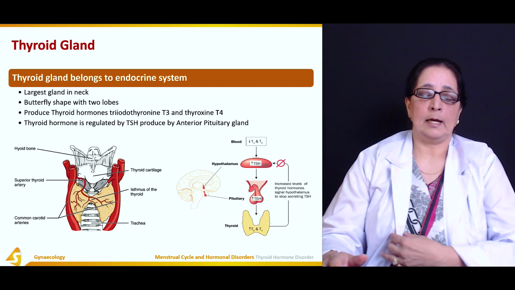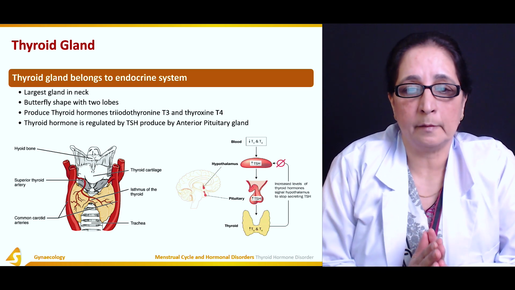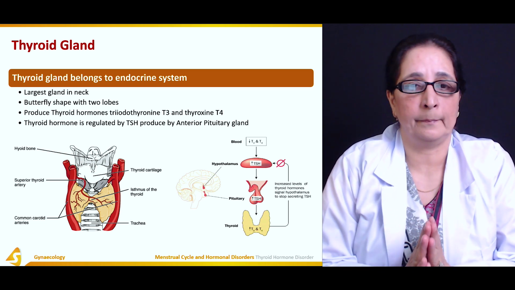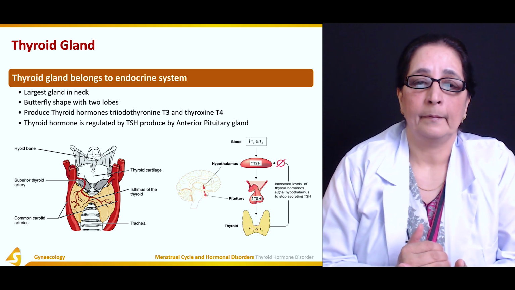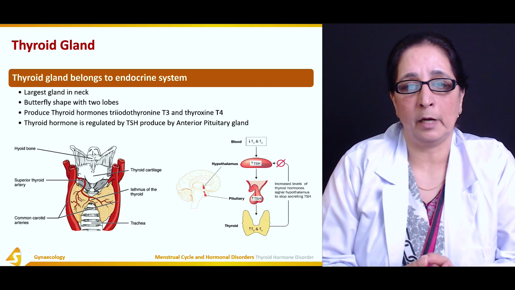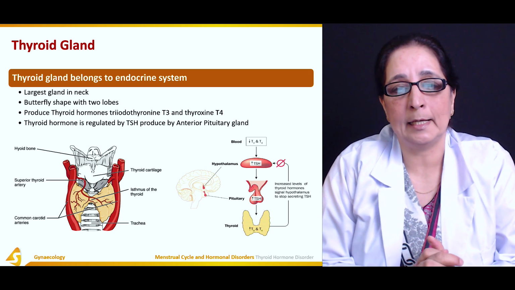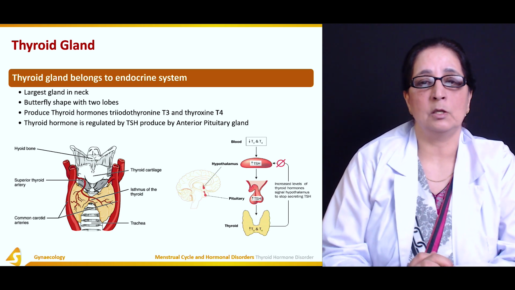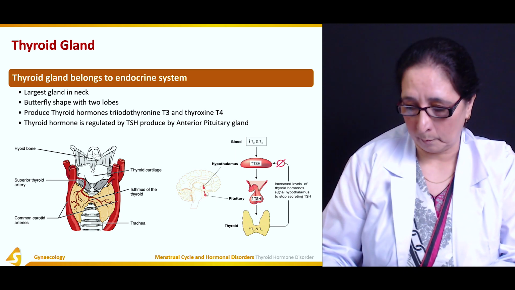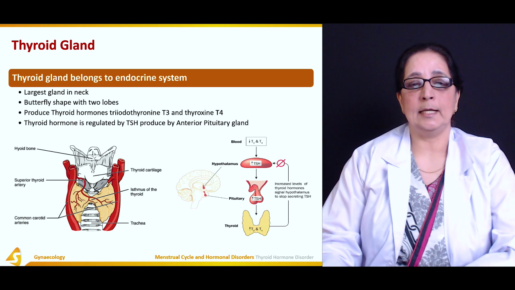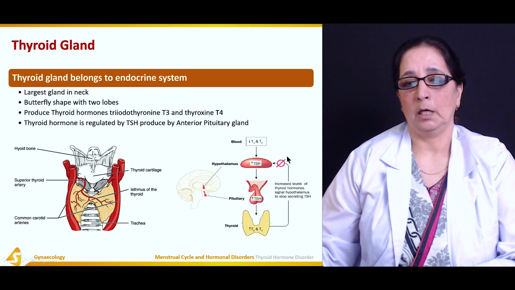So thyroid gland, it belongs to the endocrine system. Endocrine system is the ductless system, no ducts. It's the largest gland in the neck. It has 2 lobes, butterfly shaped, and it produces 2 hormones, T3 and T4. T4 is known as thyroxine, and production of the thyroid hormone is regulated by TSH produced by the anterior pituitary lobe.